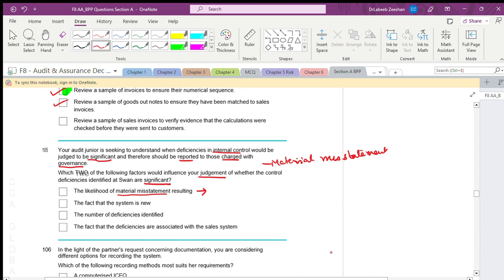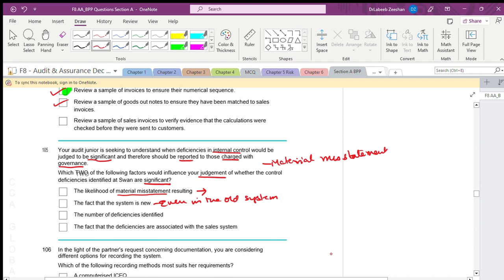Next, the fact that the system is new. We are not talking about whether the system is new or old. Whether the system is new or old, there will be deficiencies. Even in the old system, there is no guarantee of 100% accuracy.